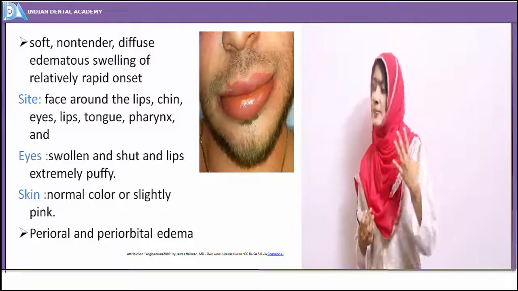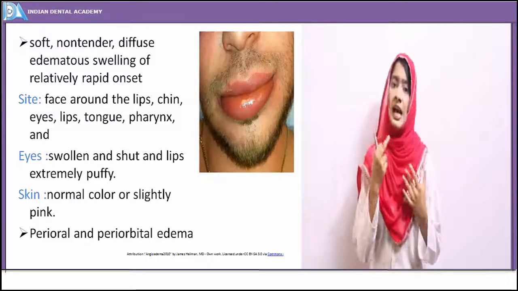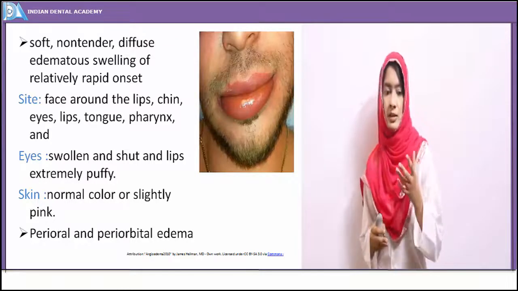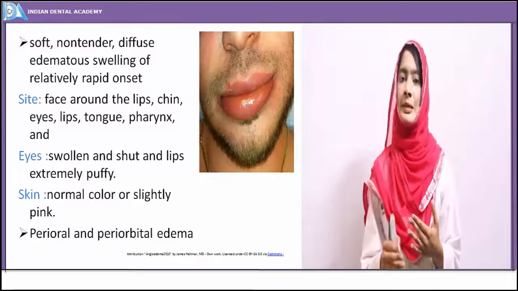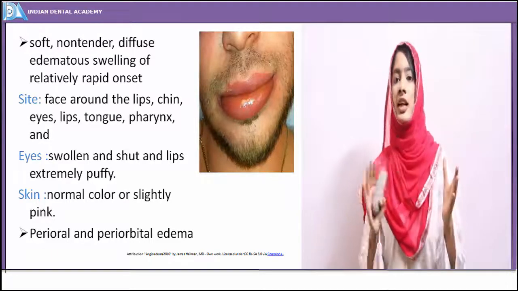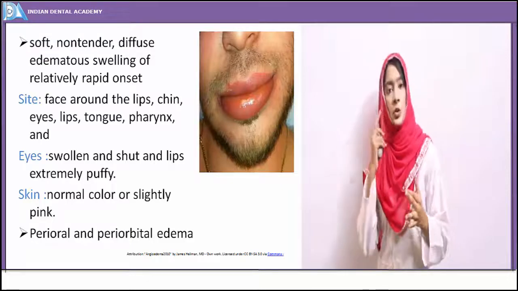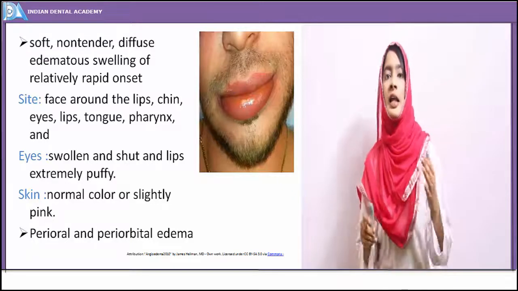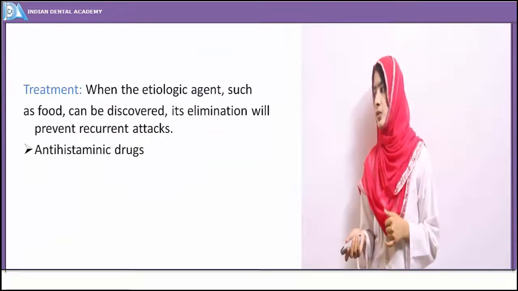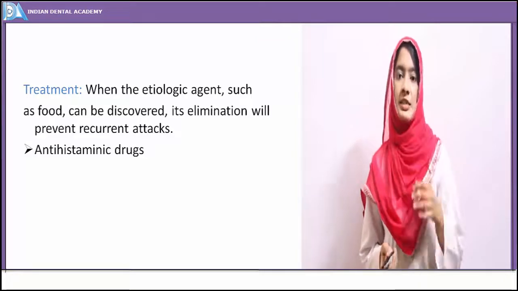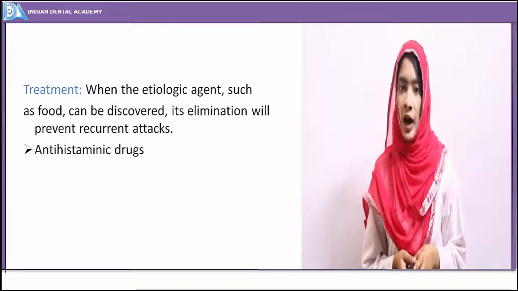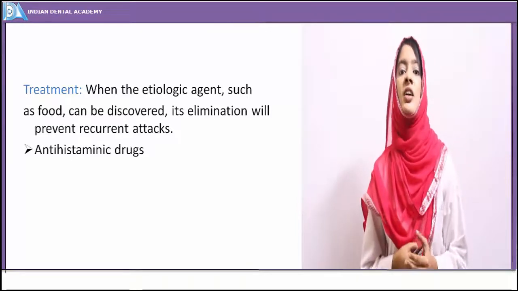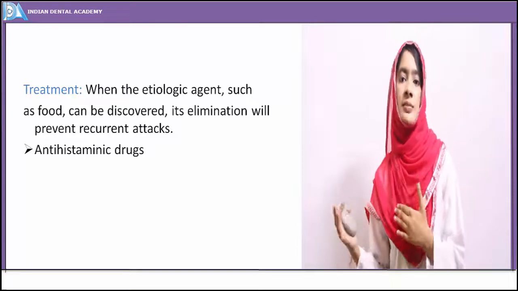So lips, chin, eyes, tongue, and even the pharynx may be affected. Because of the inflammation, as we all know, the skin appears a little bit red or pinkish in color, denoting the inflammation. So perioral edema, periorbital edema is characteristic of angioedema or an allergic reaction. So whatever the etiologic agent is responsible for causing this, if you identify the etiologic agent and just remove it or withdraw it from your diet, withdraw the food from your diet, automatically the symptoms resolve.